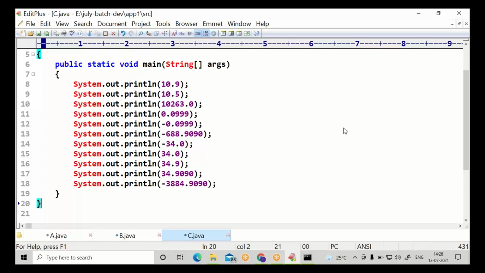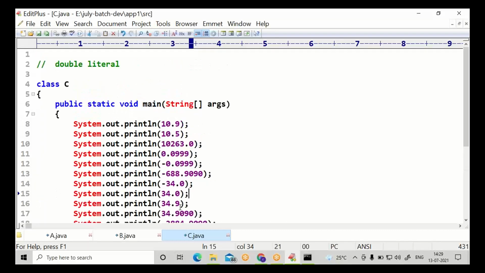Numeric values are of two types. One is an int type without a decimal. The other is a double type with a decimal. Double literal.